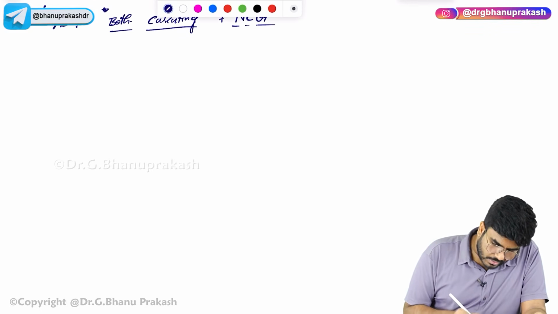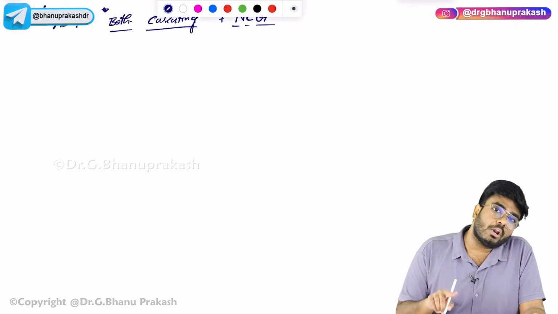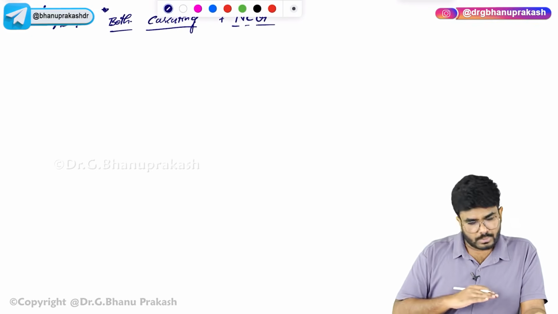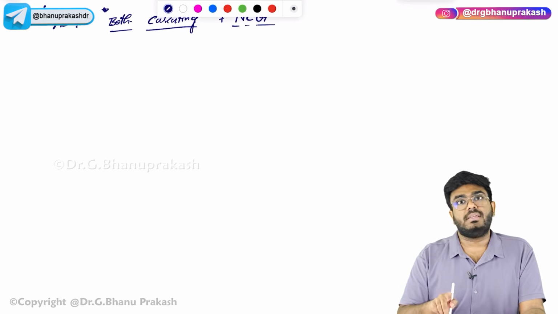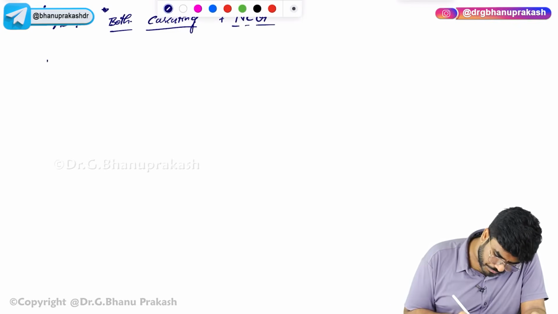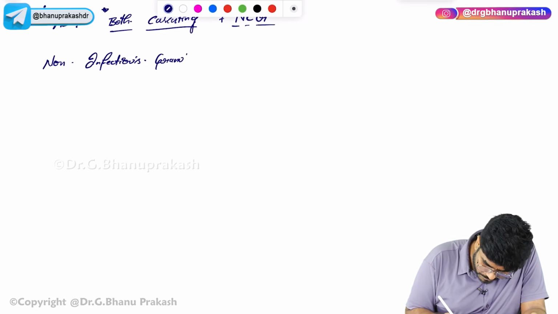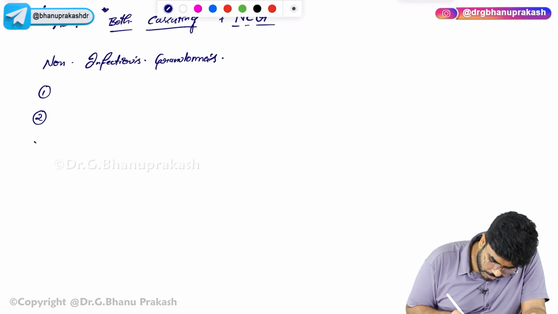Now, what are the conditions in which granulomas are there but they are non-infectious? There is no such infection, there is no Q fever, no cerebral malaria, no measles, but granulomas are there. So, these are non-infectious granulomatous inflammations. At least I want you to know three conditions.